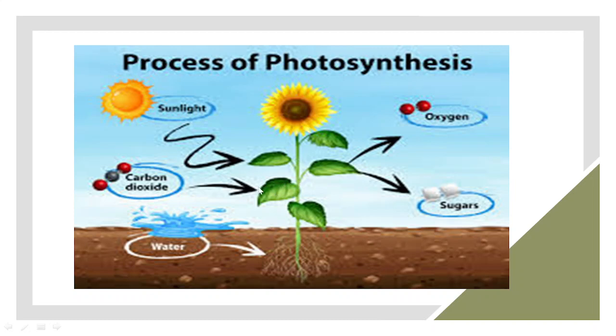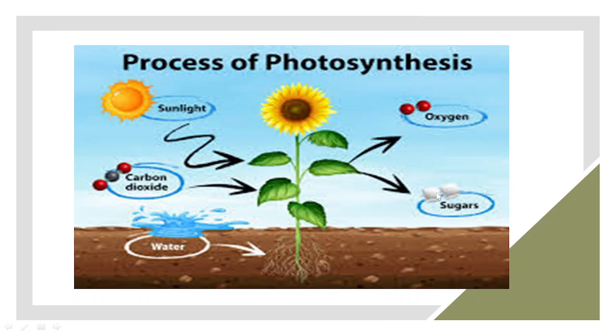So here, water has reached, carbon dioxide has come, the reaction takes place, and ultimately what is formed is sugar. When we say sugar, sugar means glucose. This is glucose. So here, sugar is formed after the reaction between carbon dioxide and water.